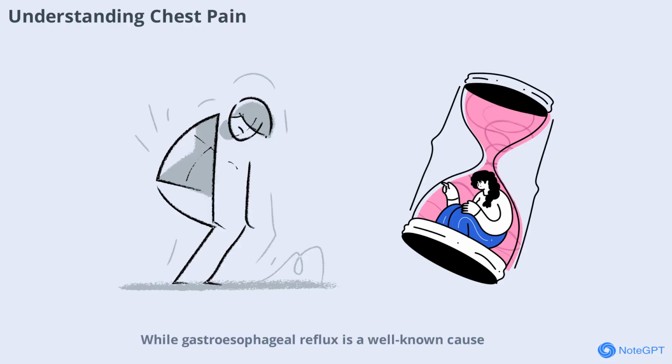While gastroesophageal reflux is a well-known cause, musculoskeletal factors are increasingly recognized as significant contributors. Understanding the underlying anatomy and mechanisms is crucial for clinicians to distinguish between cardiac and non-cardiac causes, ensuring patients receive appropriate care and avoid unnecessary interventions.